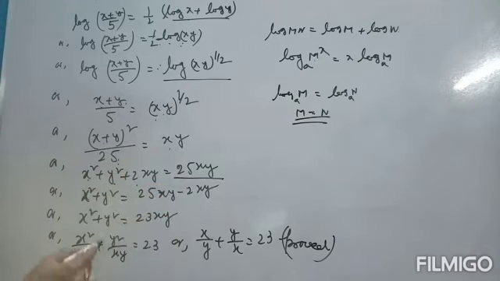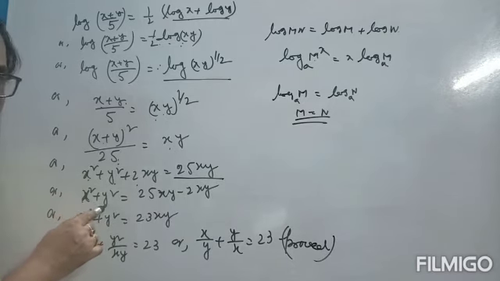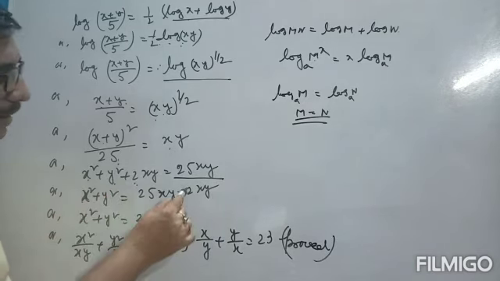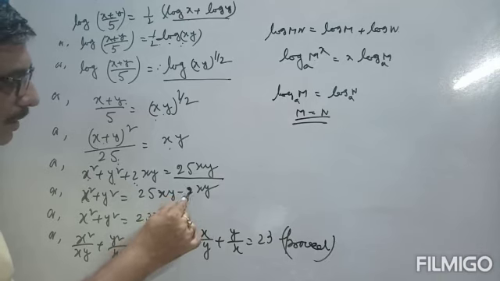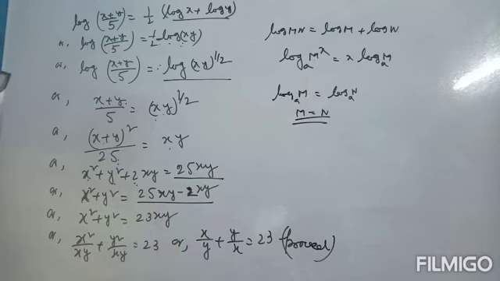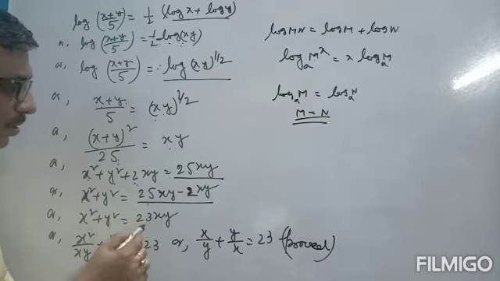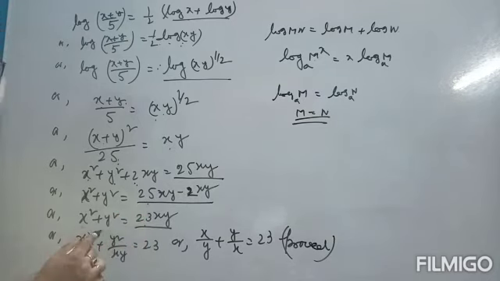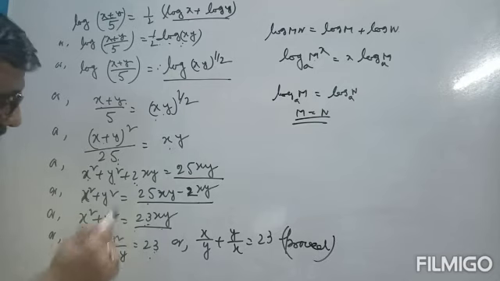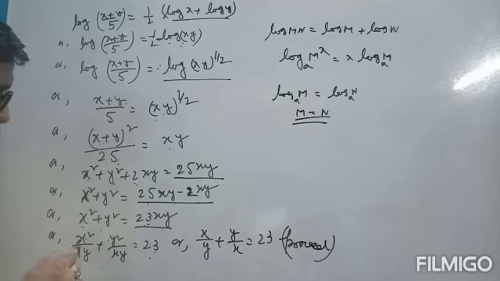Now x square plus y square on the left, take 2xy to the right hand side, so it is 25xy minus 2xy, nothing but 23xy. So x square plus y square is equal to 23xy. Both sides divided by xy: x square by xy plus y square by xy equals 23xy by xy. So xy cancels out, we get 23 only, and x square by xy gives x by y, and y by x, that is equal to 23.